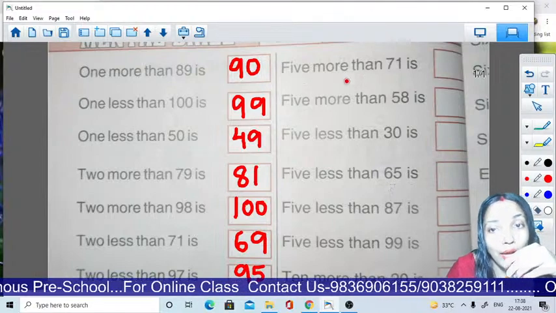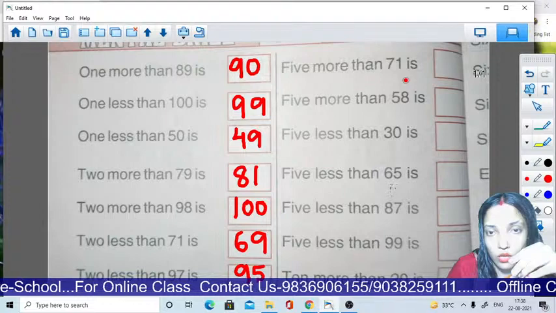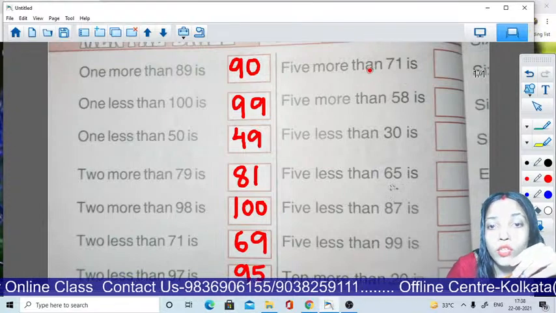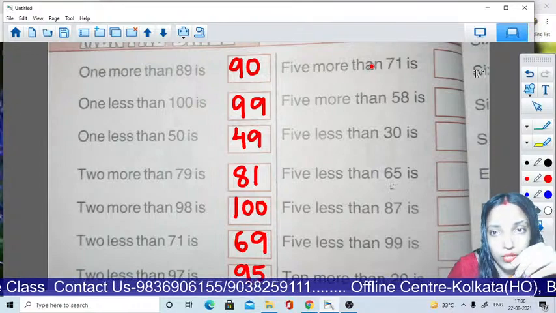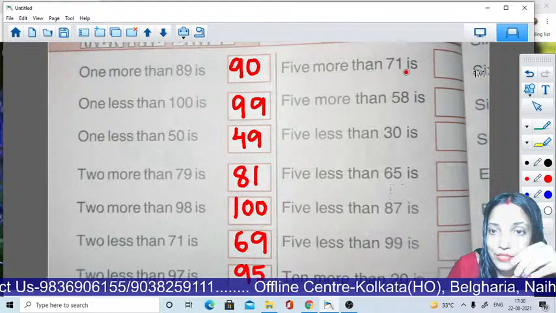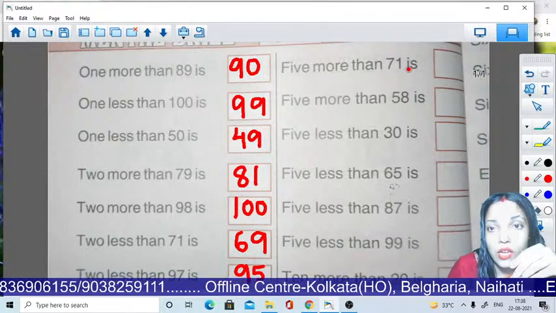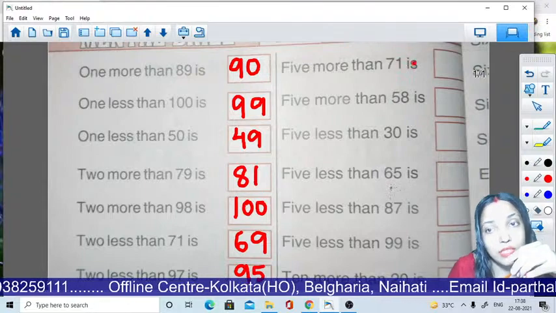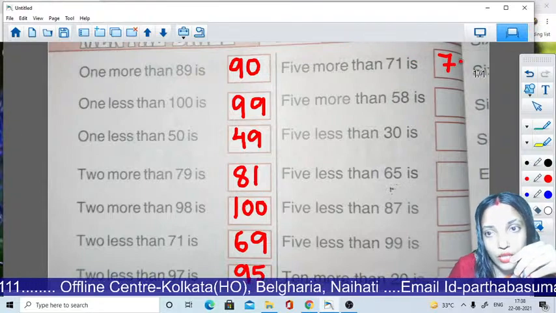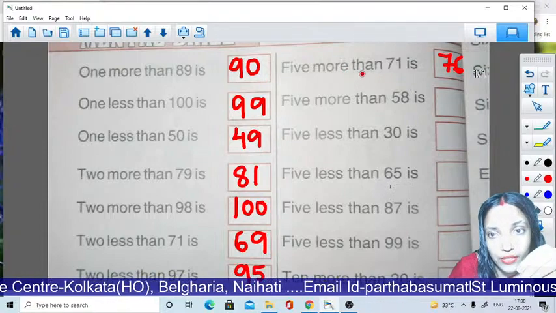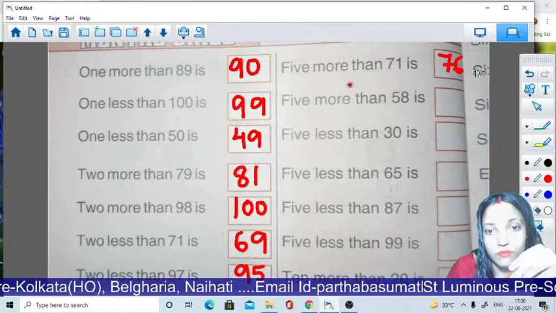Now 5 more than 71. So more, you have to count forward. Now count with me: 71, 72, 73, 74, 75 and then 76. So the answer will be 76. 5 more than 71 is 76.